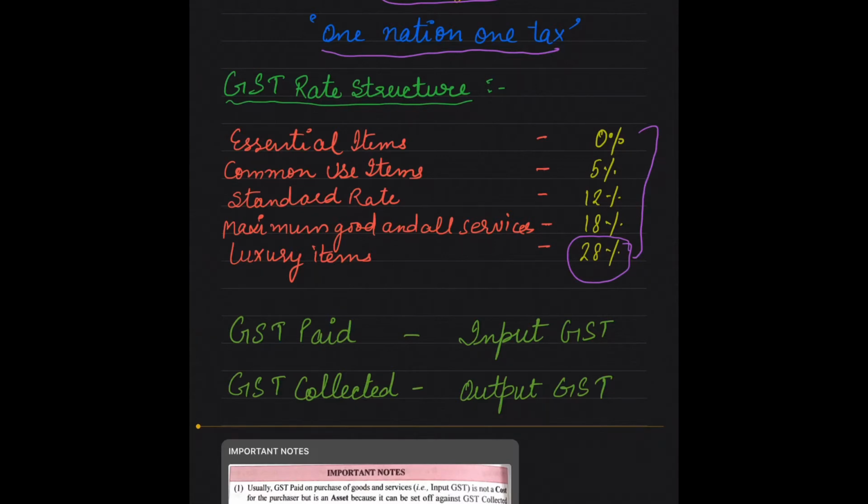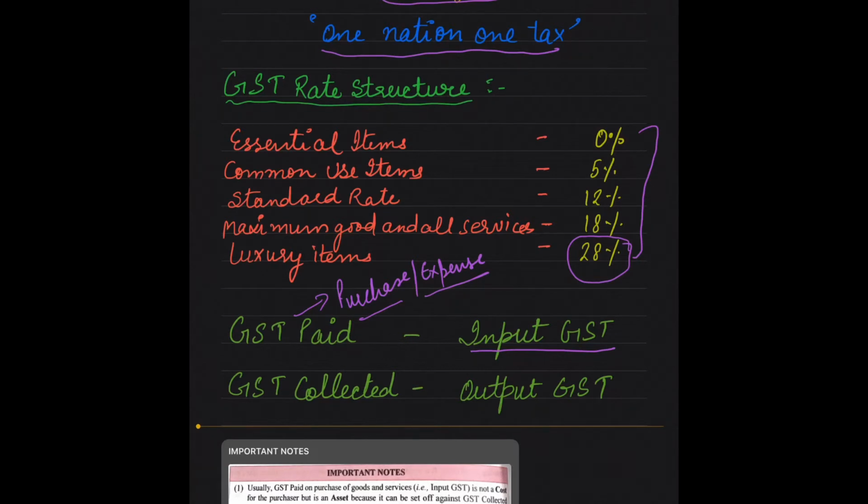Now, what is GST paid? We pay GST on purchase of goods and services or on paying any expenses. The term we will use is input GST. In the case of GST paid, meaning in the case of purchase or expense, we use input GST.